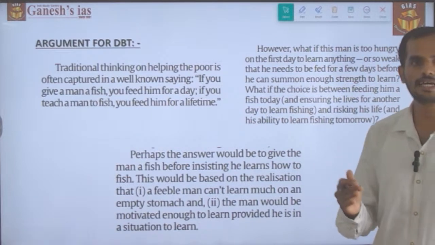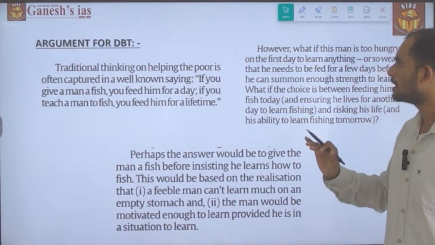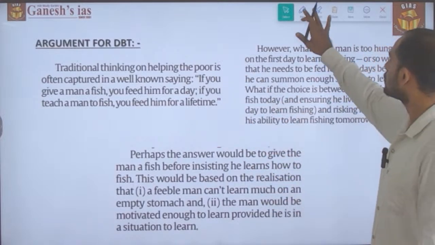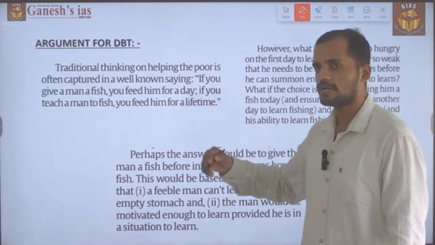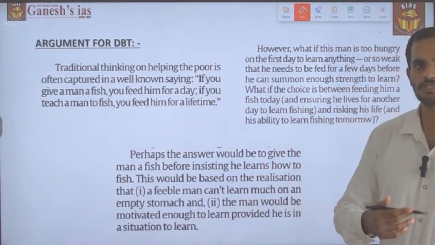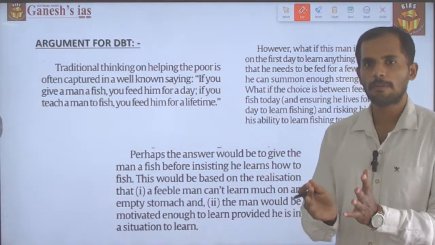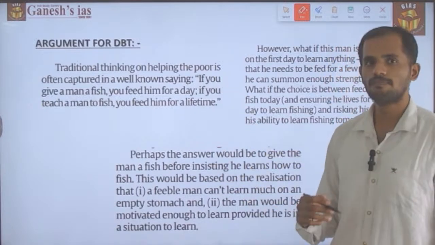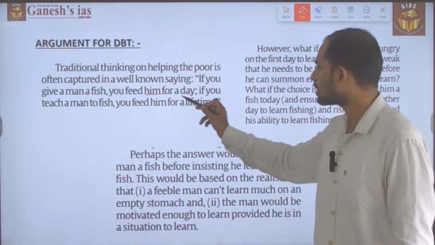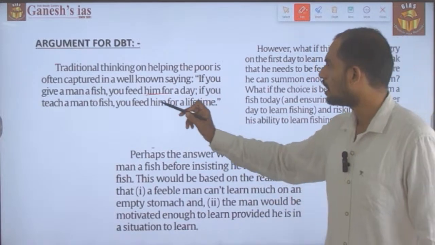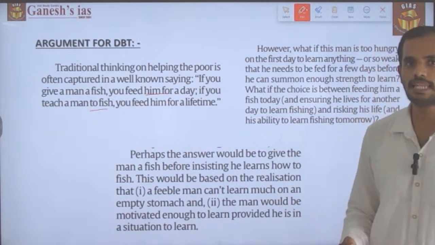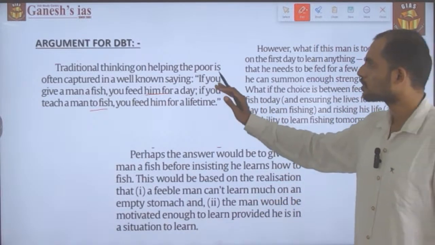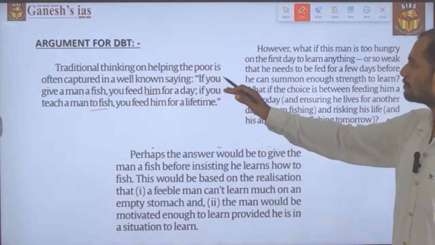So this is the reason why it hasn't been implemented in India. And what is the argument against direct benefit transfer? See, there is a traditional thinking whenever a person is going to help poor people of the society. There is a saying that if you give a man a fish, you feed him for a day. If you teach him how to fish, you feed him for a lifetime. So this is the quote that has been stated against the direct benefit transfer.